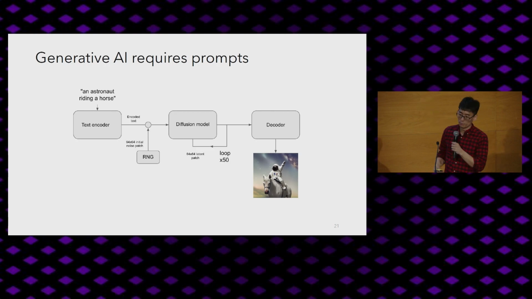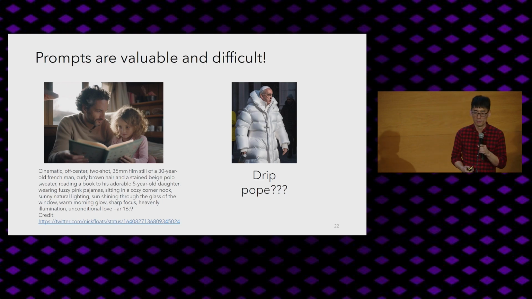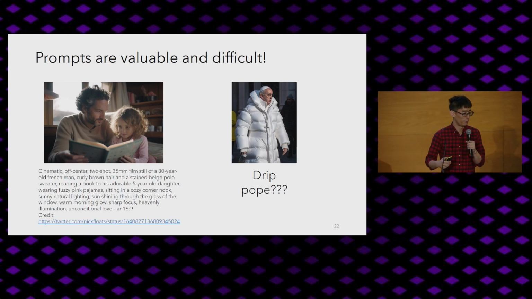Now, this particular prompt is very simple, but there's a whole host of other kinds of prompts that you might want to use. So let me try to read this. Cinematic, off-center, two-shot, 35mm film, still of a 30-year-old French man, curly brown hair, and a stained beige photo. Anyway, you get the point. These prompts are complicated and, in fact, require a lot of effort from individuals to create. And they're also very valuable.